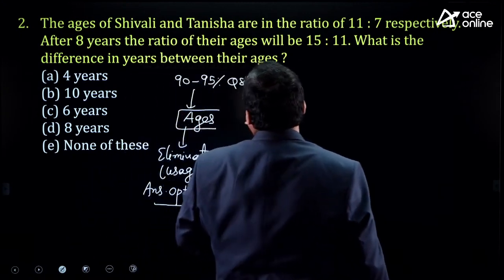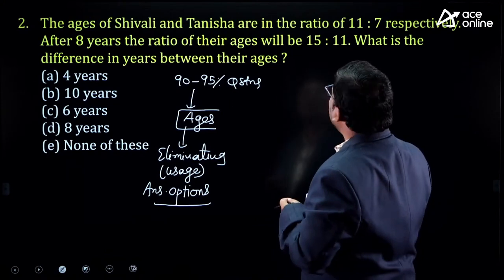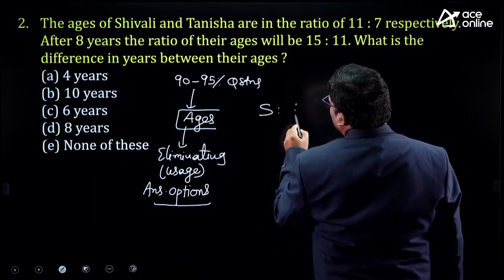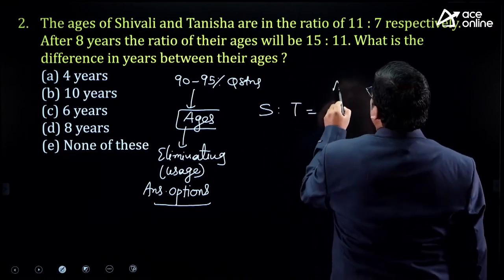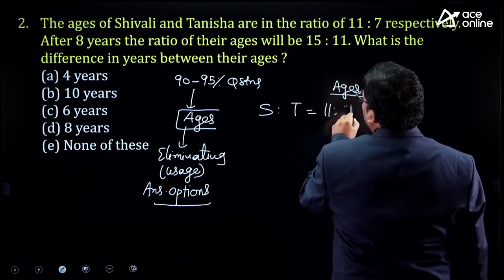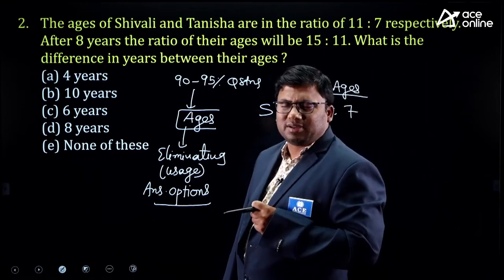Read the question. The ages of Shivali and Tanisha are in the ratio 11:7. So there are two characters, Shivali and Tanisha. The ages are in the ratio 11:7. Just one simple concept, sir.